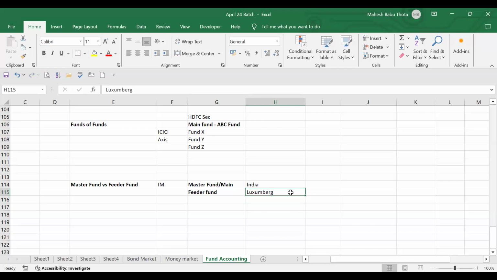Same islands are there, even in the US. So here, not the entire USA, but a few parts of the USA, like a few states. In India also we have states, right? Similarly, in USA and Canada, there are a few provinces where there are very few tax rules and regulations, in order to attract the investors and improve the industry of finance or something.